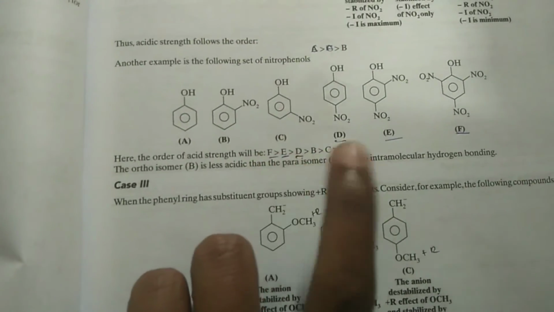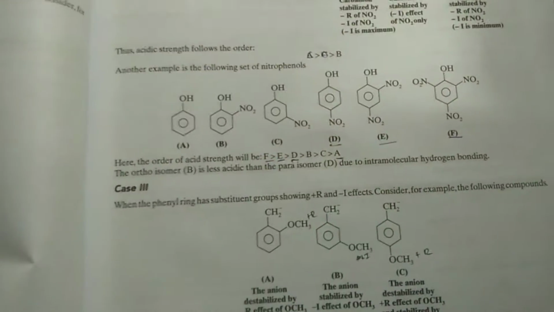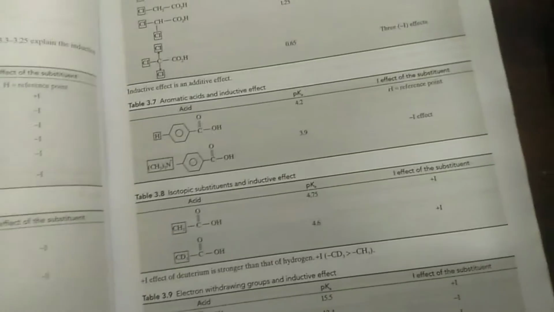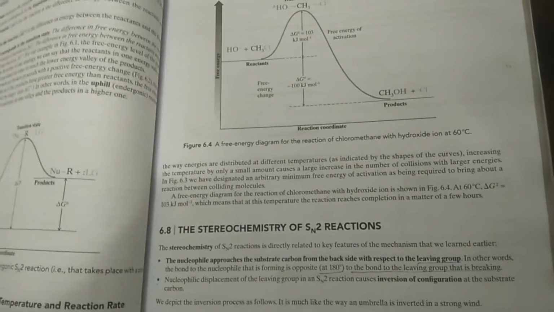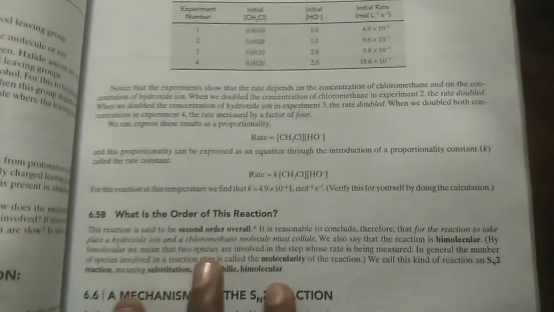How the acidic strength works, the best explanation is given in this book, and all examples are also cleared in this book. So I went with this book, and it helped me in my JEE preparation as well.